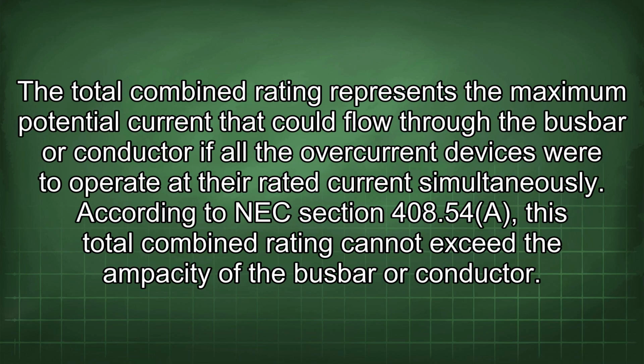The total combined rating represents the maximum potential current that could flow through the busbar or conductor if all the overcurrent devices were to operate at their rated current simultaneously. According to NEC section 408.54(A), this total combined rating cannot exceed the ampacity of the busbar or conductor.